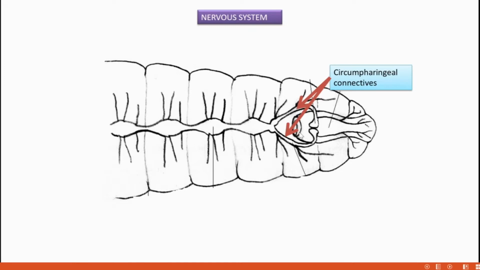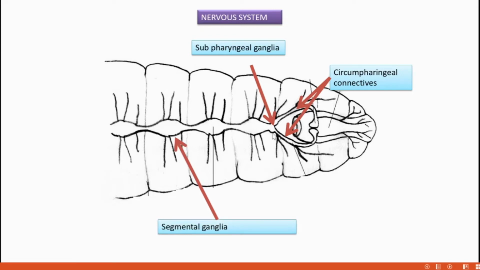Two branches join and form the cerebral ganglia. And below that, a subpharyngeal ganglion is present. From this subpharyngeal ganglion, the two connectives are originating. Then in each segment, separate ganglia are found, and from those ganglia, nerves emanate to different body parts.